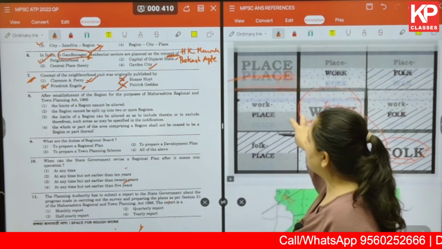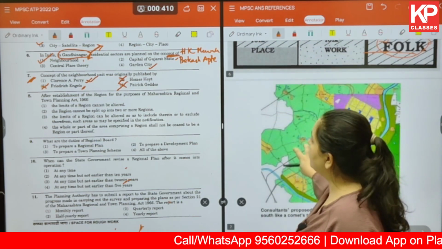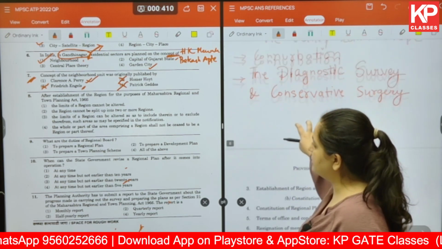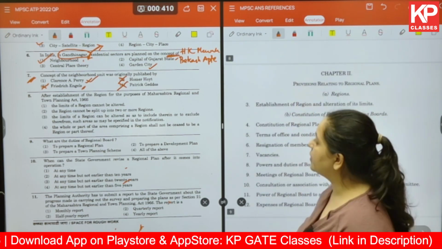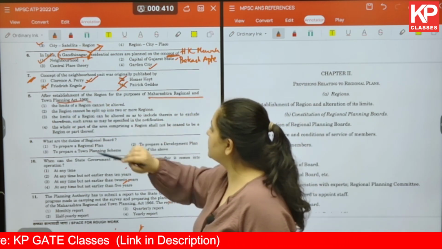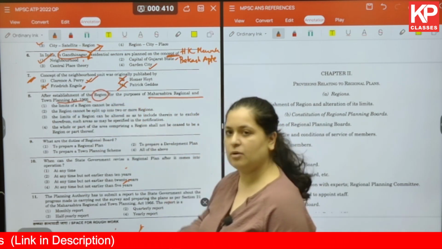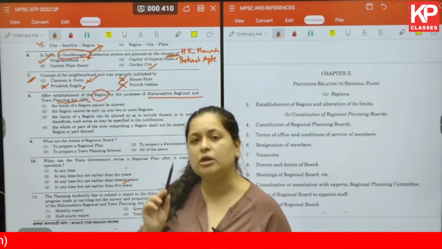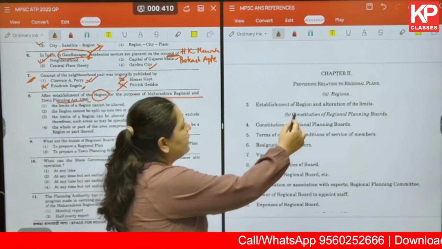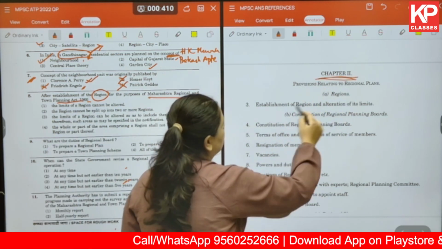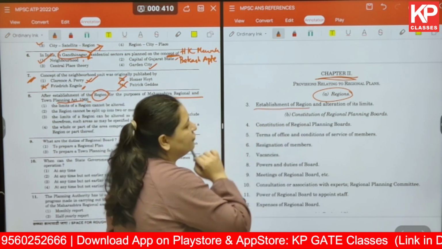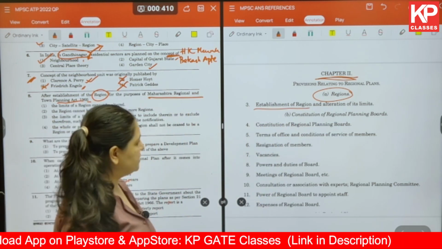After establishment of the region for the purpose of Maharashtra Regional and Town Planning Act 1966. Now this is to do with the MRTP Act of 1966, and it is asking us about region. So first of all, you should know what chapter and what sections we are talking about. Here in MRTP under chapter 2A, you have regions, in which they talk about establishment of region and alteration of its limits.